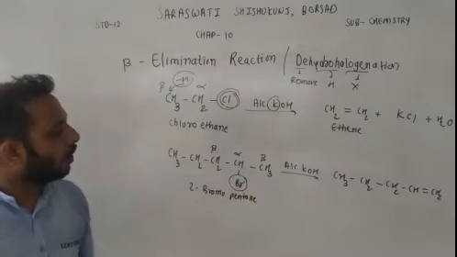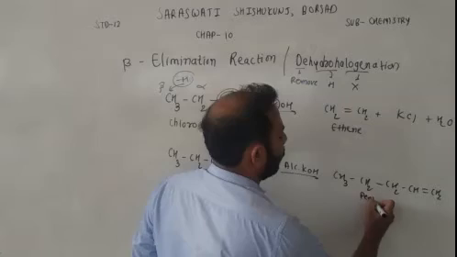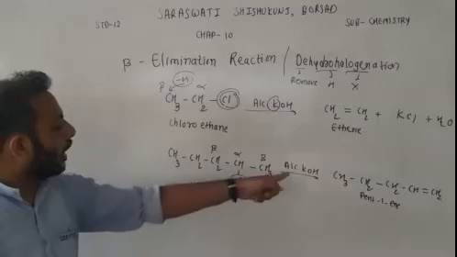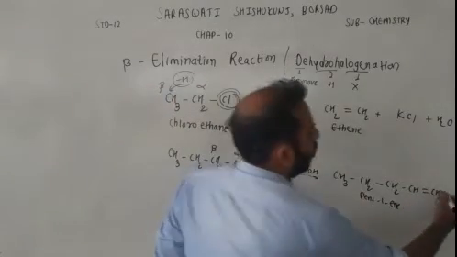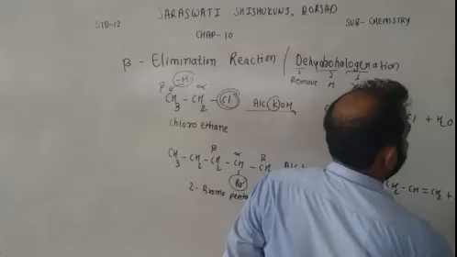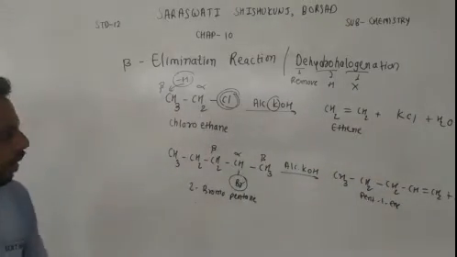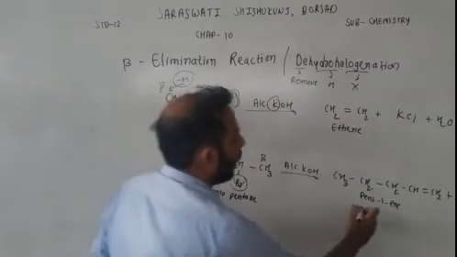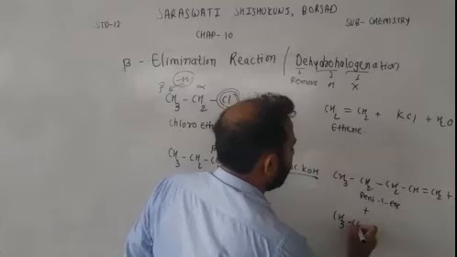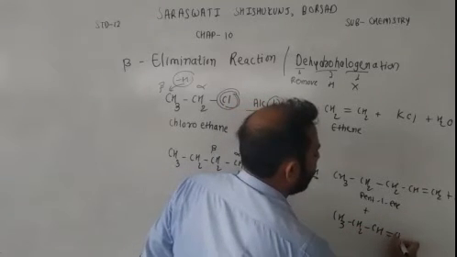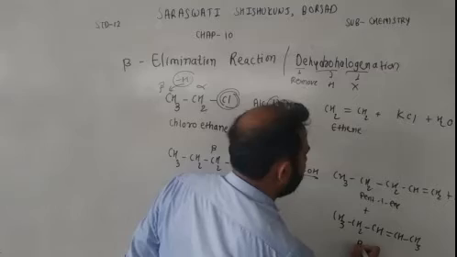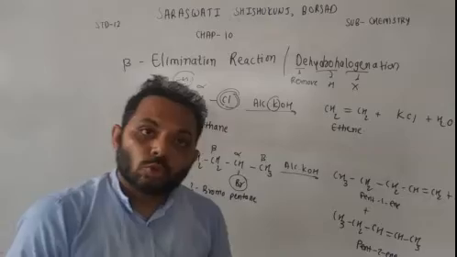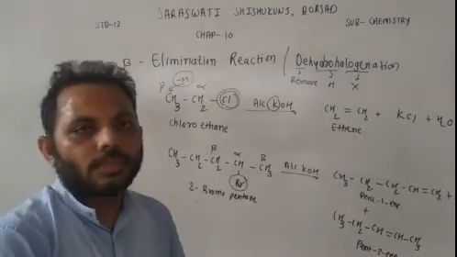So we will get pent-1-ene. Byproducts are also the same. We will get KBr plus H2O. Now another possibility is if hydrogen is removed from this beta carbon, then we can get CH3 CH2 CH double bond CH CH3. This is pent-2-ene. Okay. So if two beta carbons are there, then we can get two products.